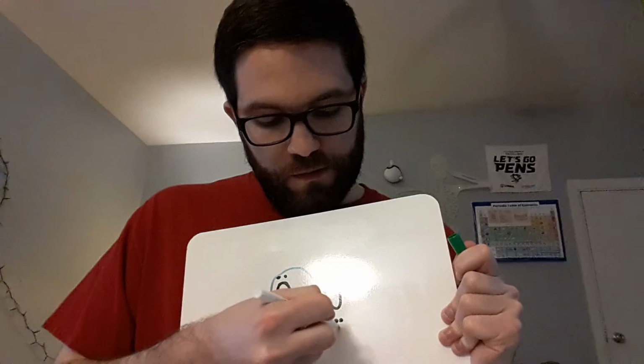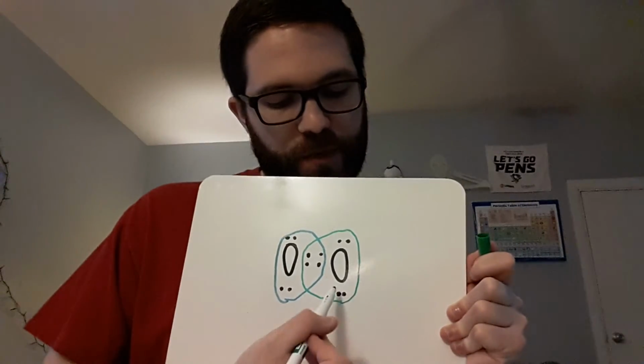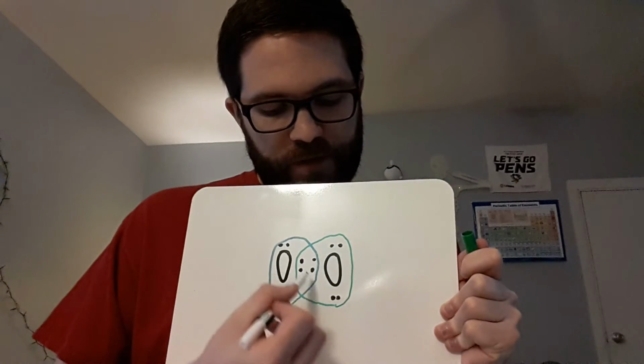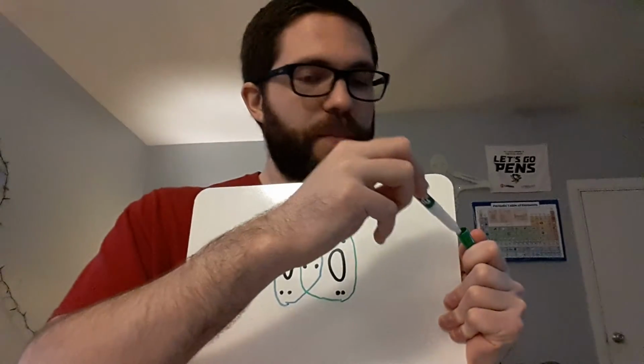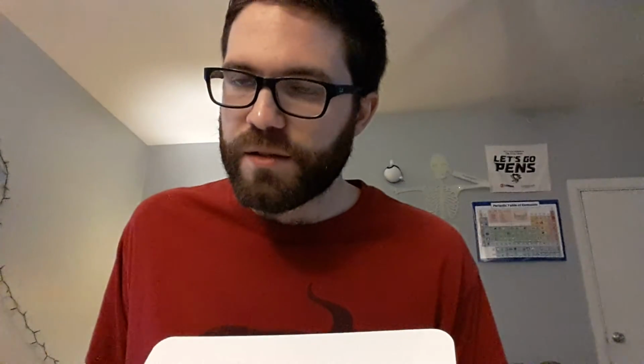What about this oxygen? We check it out. Has access to these two lone pairs, 1, 2, 3, 4, 5, 6, 7, 8, 4 in the bond. So both of those are happy because they have access to 8 electrons. Even though they only started with 6, even though they both needed 2 more, what they can do is just share even more with each other to get to that perfect happy 8 octet.